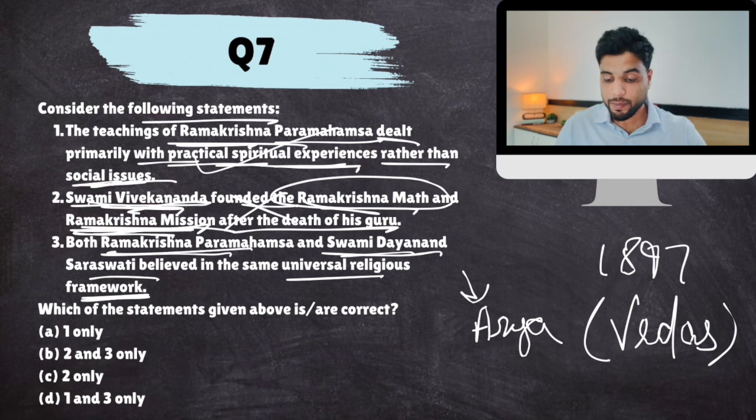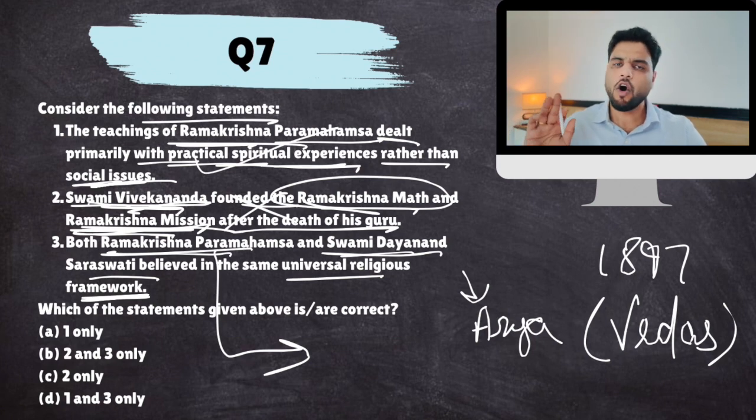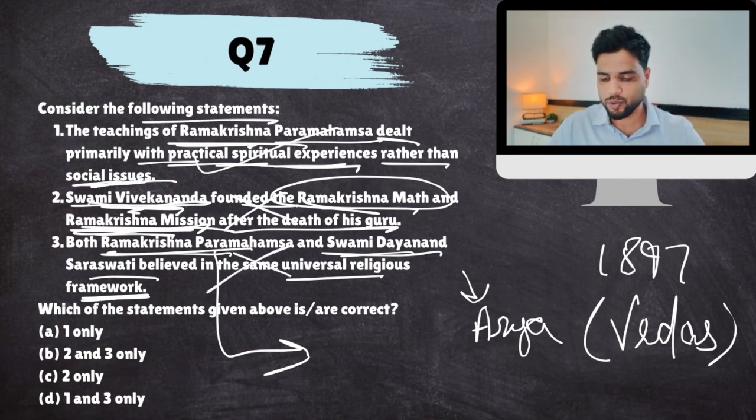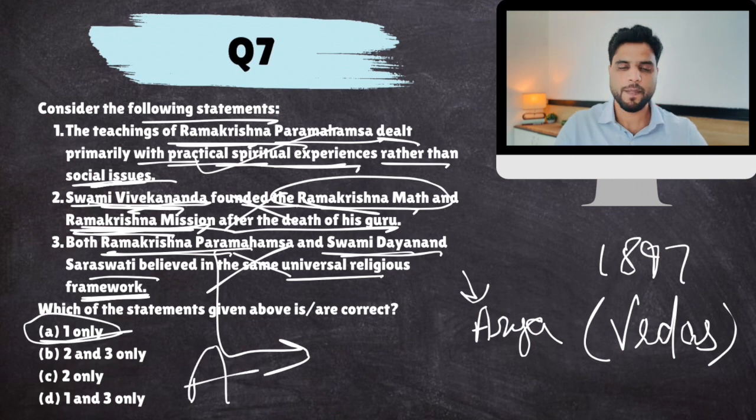Ramakrishna Paramhans believed that you can achieve salvation or God through all religions. The destination is God, but there are various paths to it. Hinduism, Islam, Christianity, these are different paths. So his philosophy was universalist. So they did not have the same religious values at all. So only one is correct.